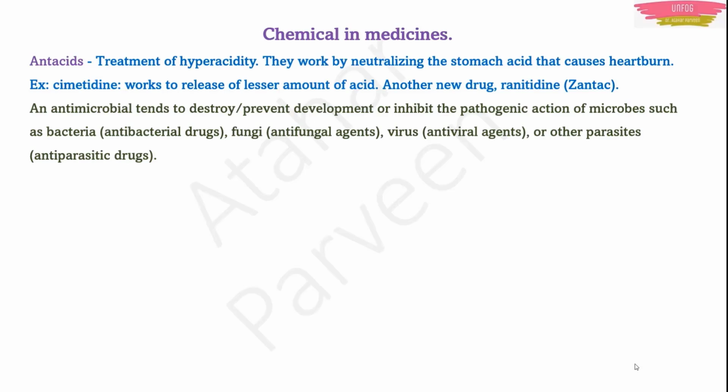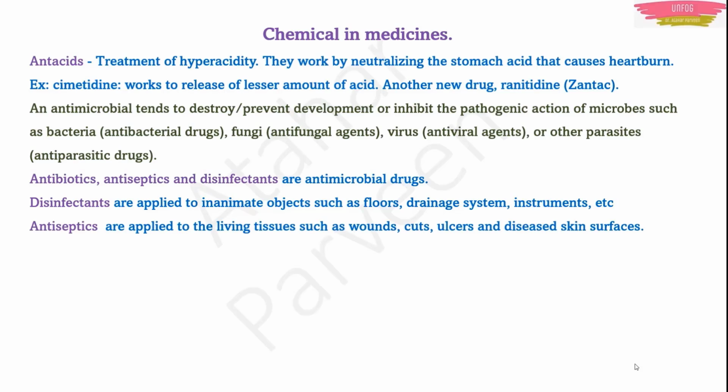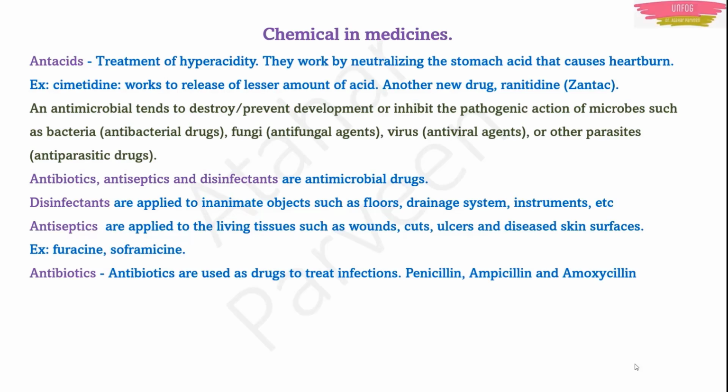There are three types of antimicrobial agents: antibiotics, antiseptics, and disinfectants. Disinfectants are applied on objects such as floors, drainage systems, instruments, etc. In COVID, we used sanitizers, right? It was to disinfect, to protect ourselves from the COVID virus. Next are the antiseptics. They are applied to living tissues such as wounds, cuts, ulcers, and diseased skin surfaces. Examples are sofromycin, the best example of an antiseptic, or Bernol.